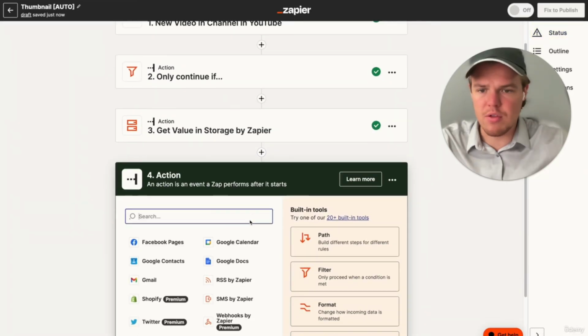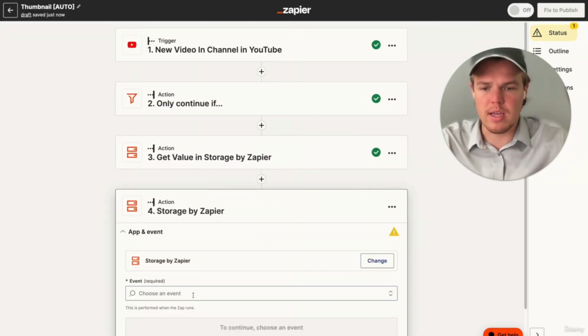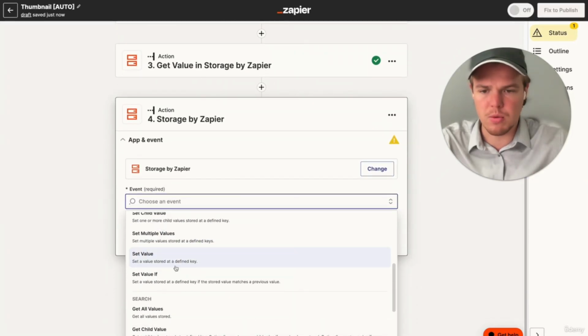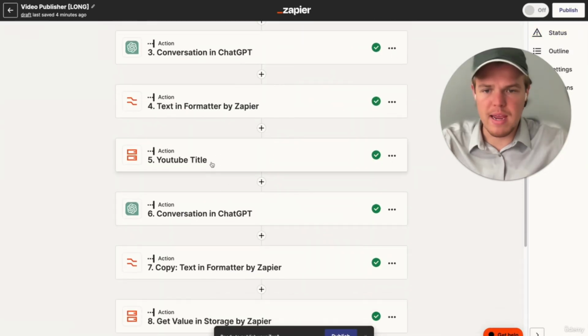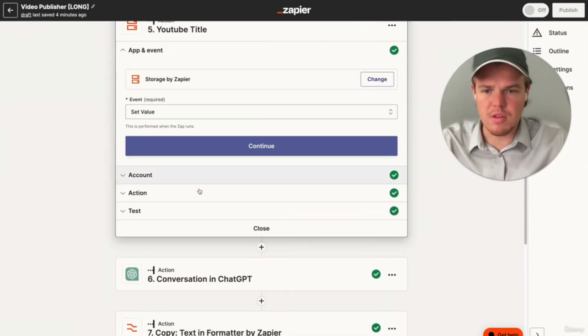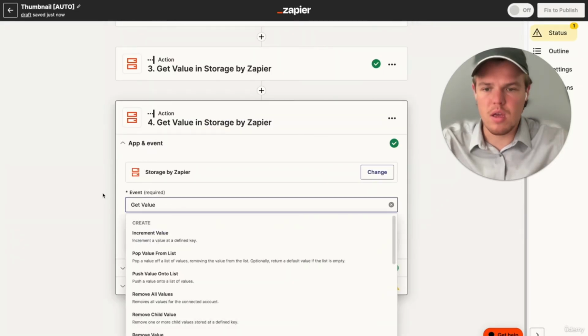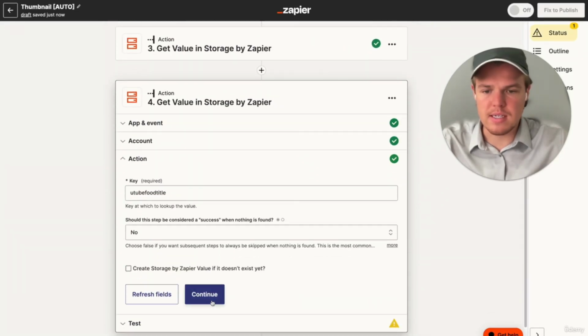We're going to add another storage block here. The purpose of this storage block is to get the YouTube title's name that we're dealing with here. So we're going to say get value. And if you remember, we made it in the previous app we just created here, which can be the YouTube title. We're going to grab it right here. And then we're going to do actions, continue, and then paste it there, continue.